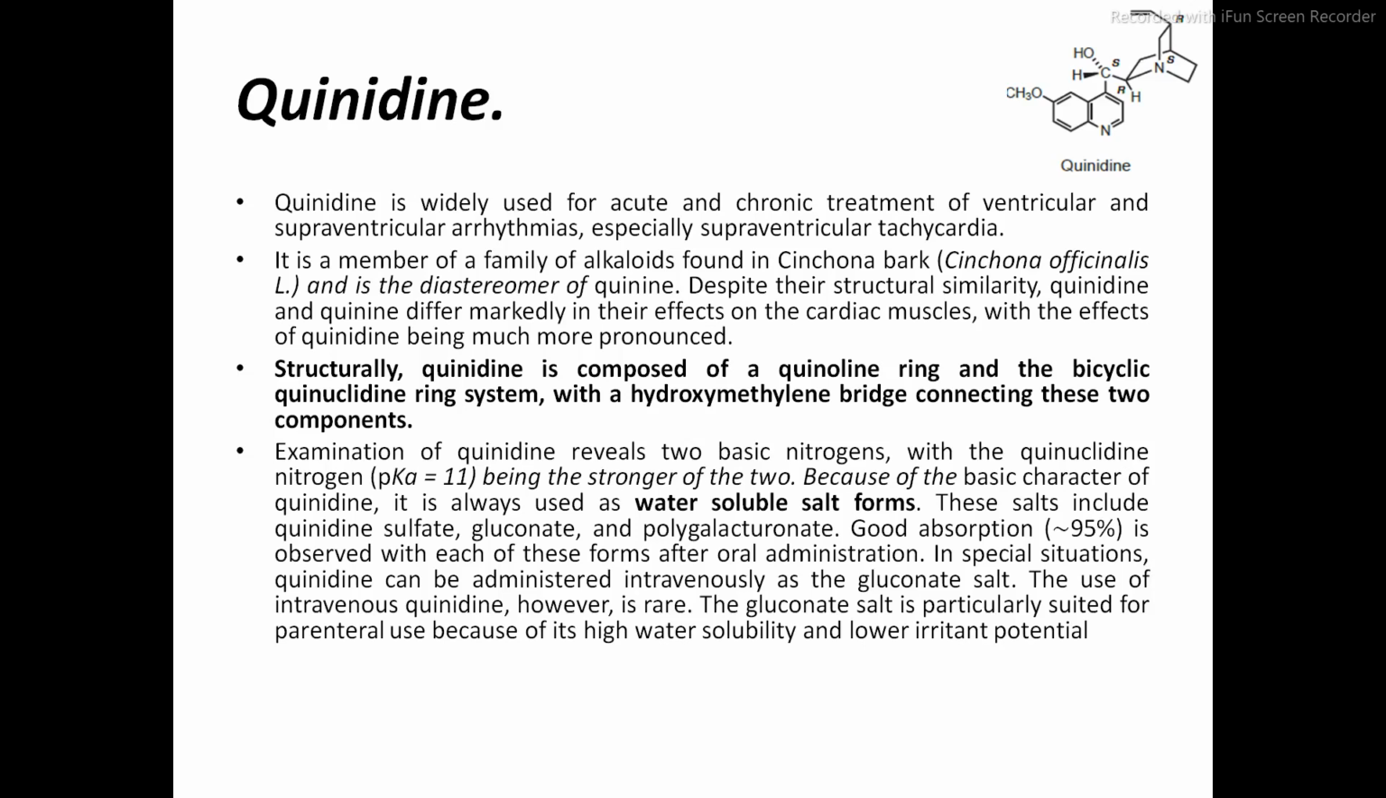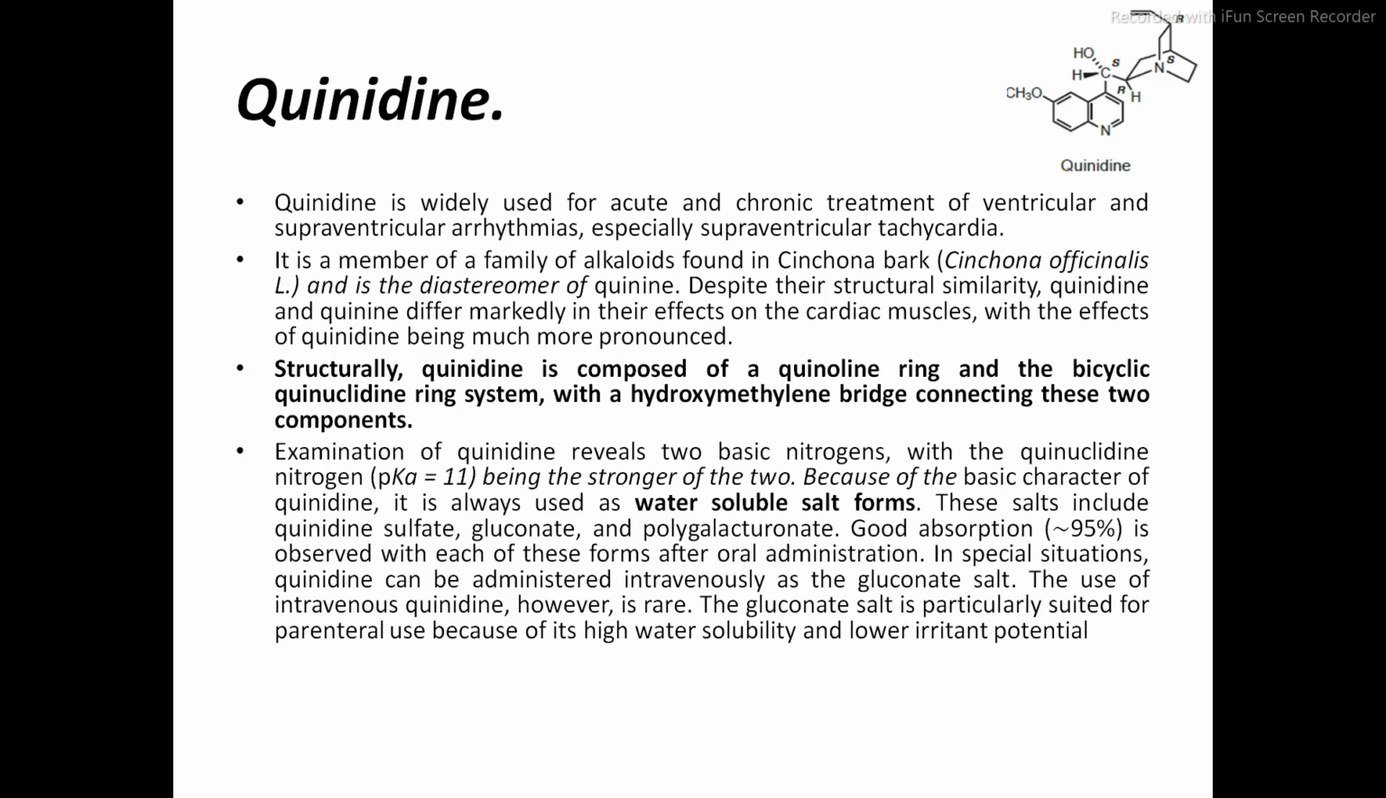In the supraventricular arrhythmia, the ventricular rate is around 150 to 250 beats per minute. So that is the supraventricular arrhythmia. It is also called the supraventricular tachycardia. Okay, so this drug, quinidine, acts on the ventricular and the supraventricular arrhythmias. This quinidine drug is used in the treatment of ventricular and supraventricular arrhythmia.